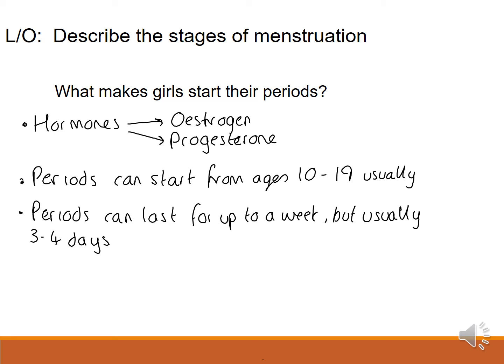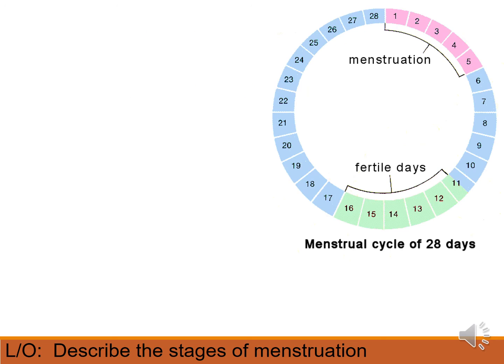Periods can start anywhere from ages 10 to 19 usually. There's always exceptions, and there's always different ages at which the menstrual cycle starts. Periods can last for up to a week, but they're usually around 3 to 4 days. And again, this varies from female to female.